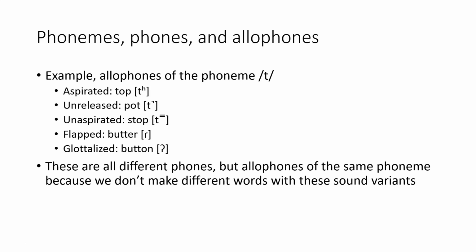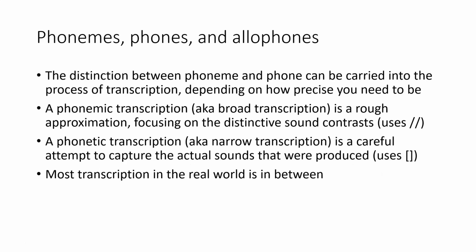And I guess you could say, sort of by convention, that's a way we can express a T sound in English. So all of these sound expressions are different phones, but they are allophones of the same phoneme because we don't make different words with these sound variants.